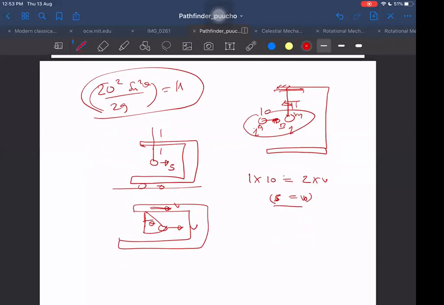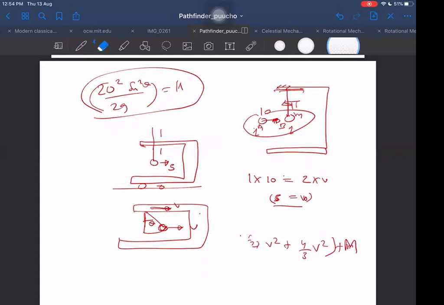Then I write this equation. Now I can write half into the mass, this total 2 kg, into v square, plus the trolley mass 4/3 into v square also. This is the kinetic energy, equals the potential energy, mgh, plus the mass of the whole. Let me write the mass of the whole as capital M.